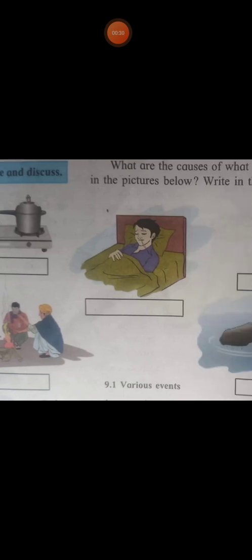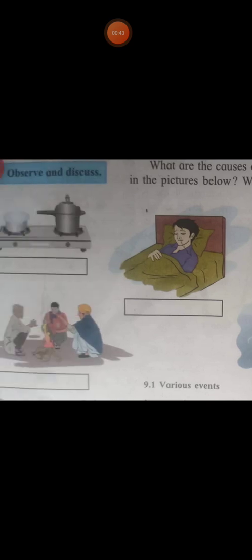In the first picture, what is there? Heat is given. Since heat is given, the milk is rising due to the heat. Also there is a pressure cooker. In the second picture, what do you observe there? There may be a child who is having a fever. In the third picture, there is an ice cube which melts due to the heat.